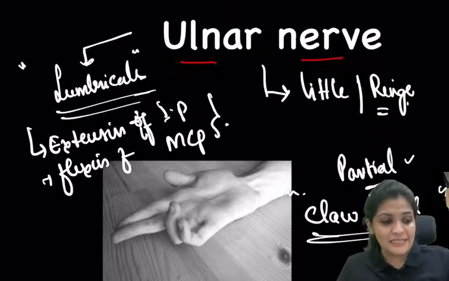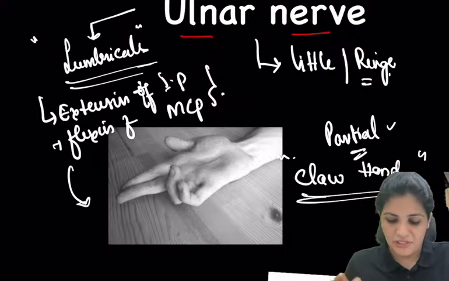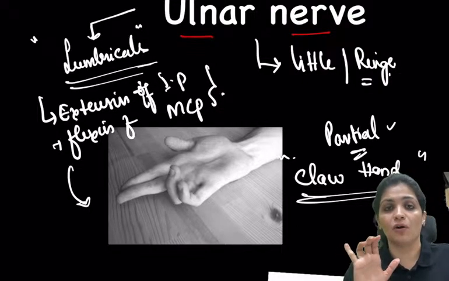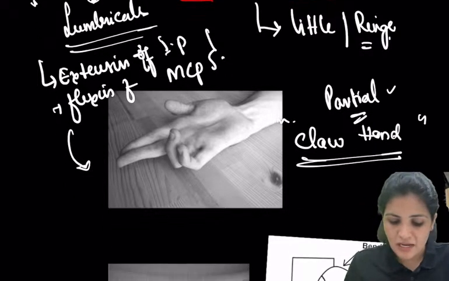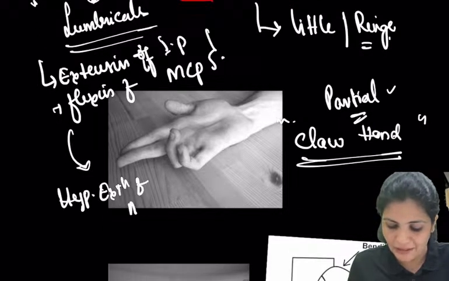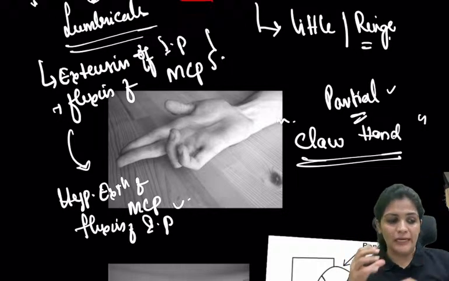So this is the lumbrical action. Now what is clawing? Clawing is exactly opposite to it, where you see hyperextension of the MP and flexion of the IP joint. So that is clawing, where you see hyperextension of MP and flexion of the IP. Right? So this is what is called clawing.